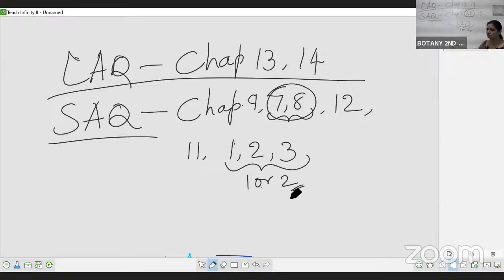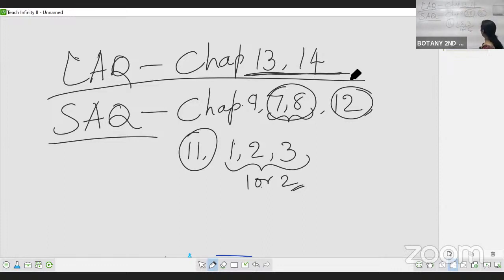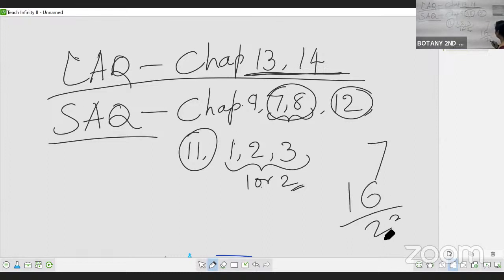Enough now, isn't it? In the 12th and the 11th also, we will get only one chapter's SAQs. Like that we can get 4 SAQs. 4 4s are 16. Then at least one LAQ we have prepared, if not 8, we will get 7 also. 16 plus 7, 23.